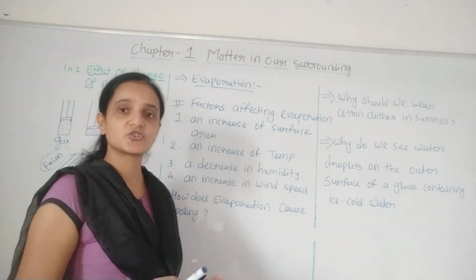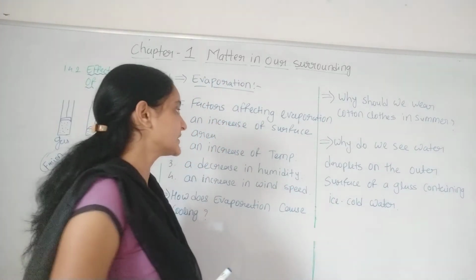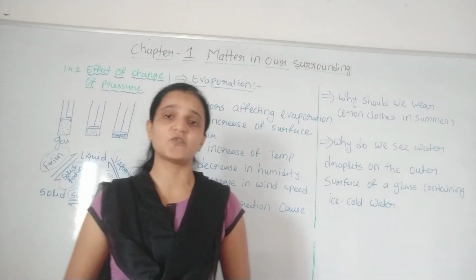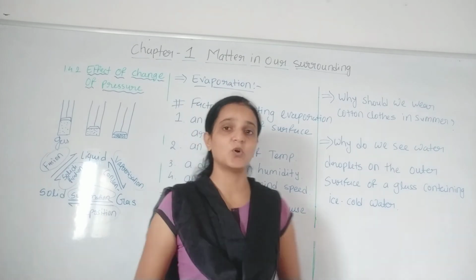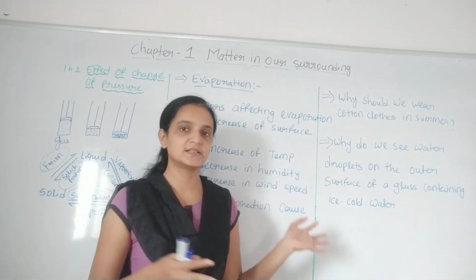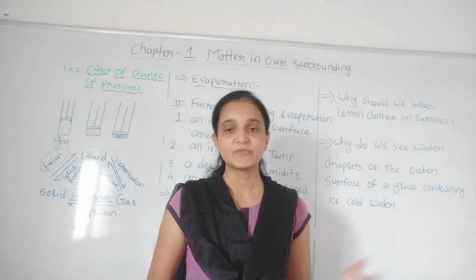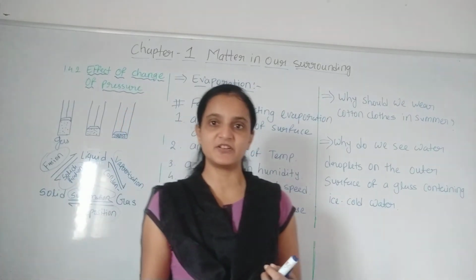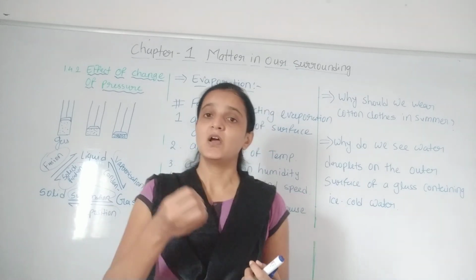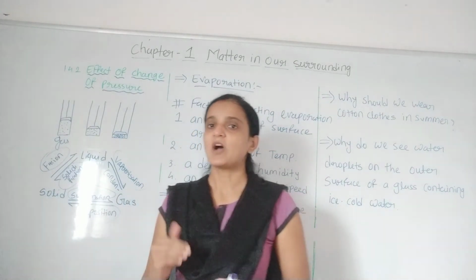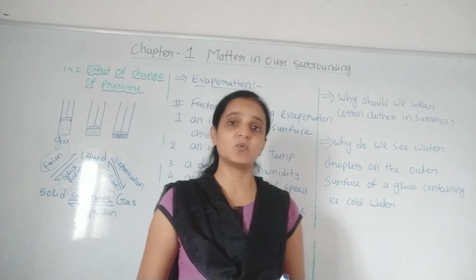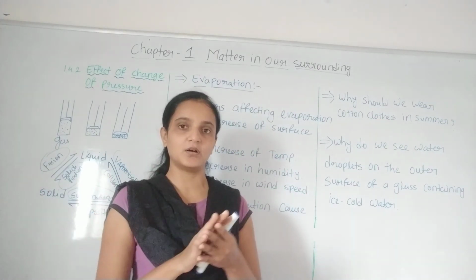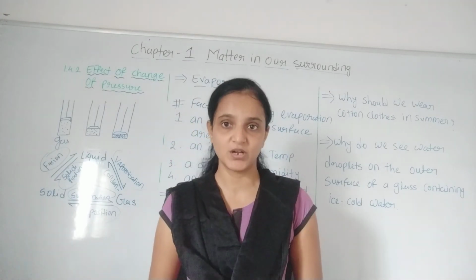Now the last question from this chapter in your textbook is, why do we see water droplets on the outer surface of a glass containing ice cold water? See, we have all done this activity. How? We used to take out the water bottle from the refrigerator and we forgot to keep it back into the refrigerator. So after some time, when we observe that water bottle, we see so many droplets on the surface of the water bottle, right?